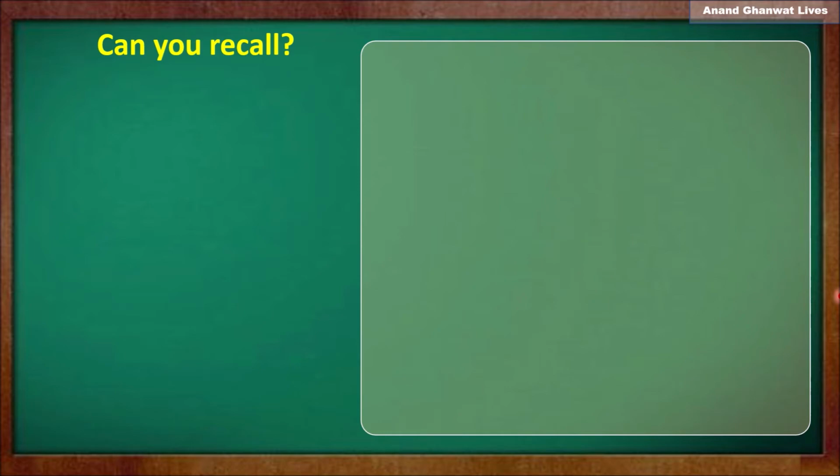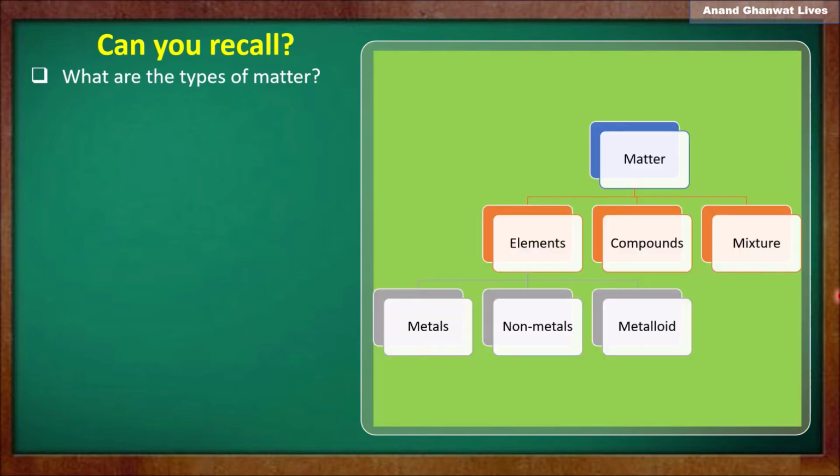Can you recall what the types of matter are? Yes, matter is divided into three main classes, that are elements, compounds, mixtures. In that, elements and compounds are called pure substances and mixture is called impure. What are the types of elements? Elements are classified in three groups, that are metals, non-metals and metalloids.